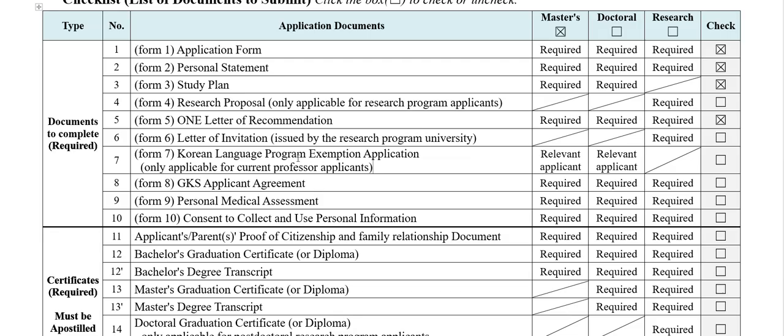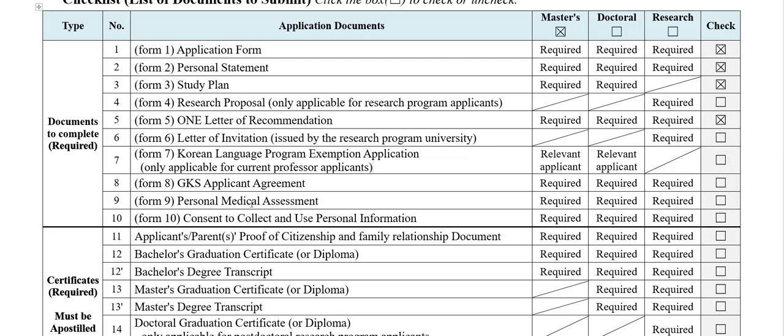That is for all. But here they have newly added that the Korean language program is exempted only for current professor applicants who are applying for the masters or doctoral program. If you are one of them, tick this, check this out. If you are not, it is not relevant; they have marked it as relevant applicants only. If you are not, just leave it blank.